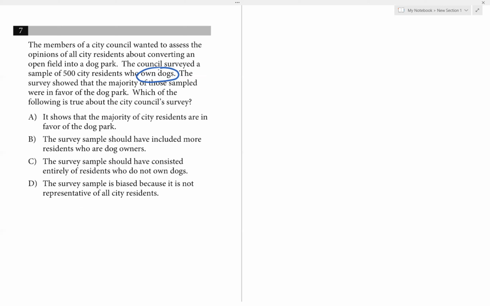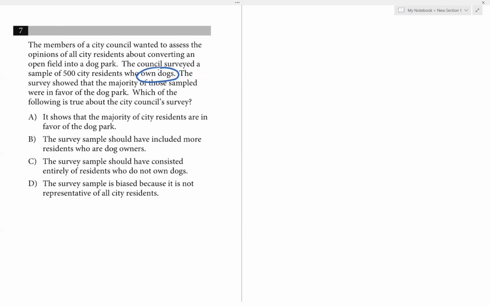You see here, potentially, we can have some bias, because those who own dogs are more likely to support the dog park, because they have dogs. So this is not a good survey here.